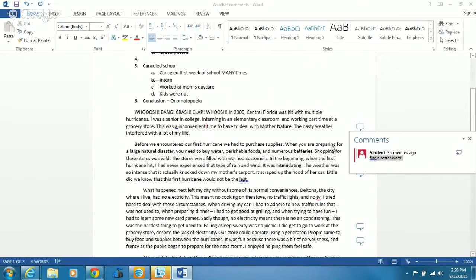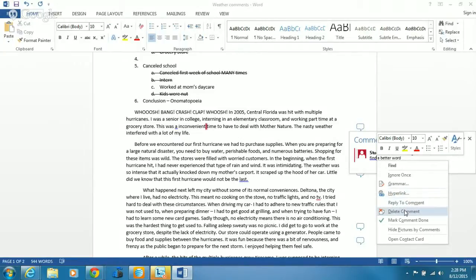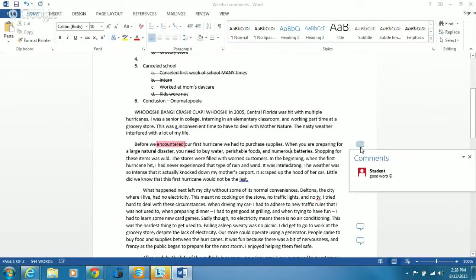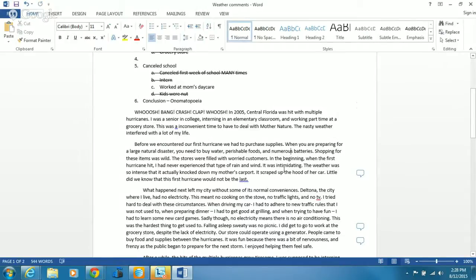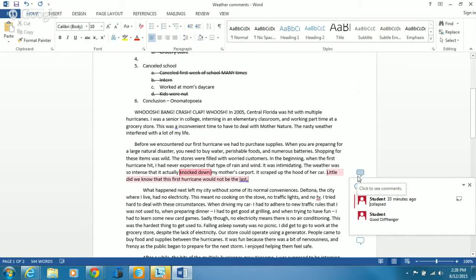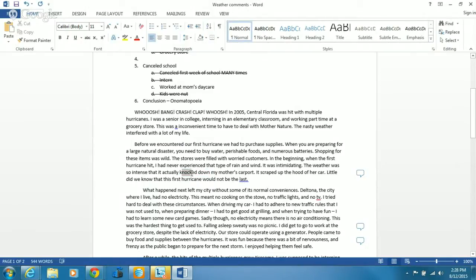So once you've done what you're supposed to do, find a better word, click on the comment, right click on the comment, and then delete the comment. It says good word before we encountered our first hurricane. Yay! Right click on it, delete the comment. The object of the game is to get rid of all the comments. Click on it. It says the weather was so intense it actually collapsed my mother's carport. Ooh, I like that. That sounds smart.